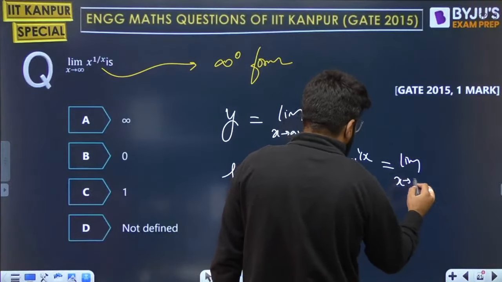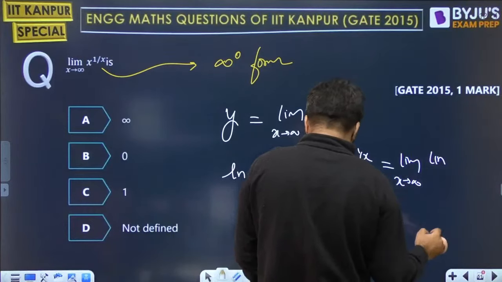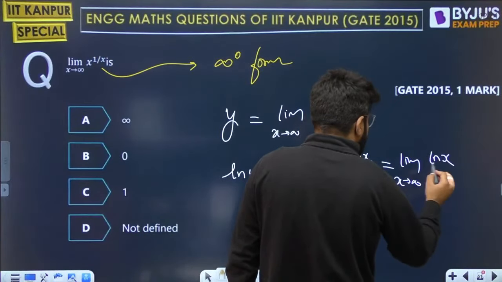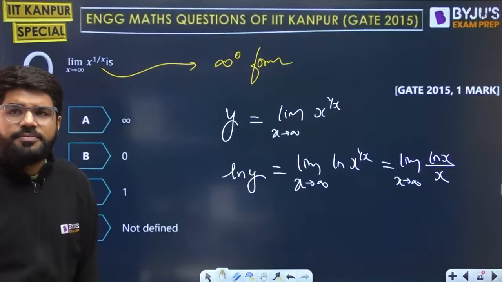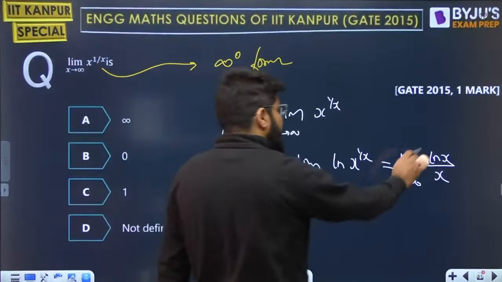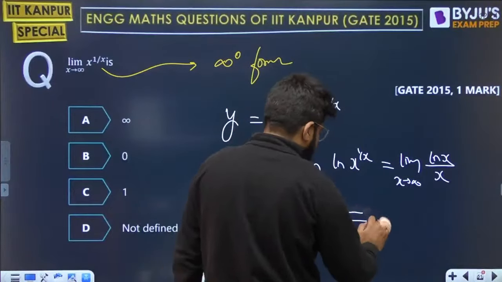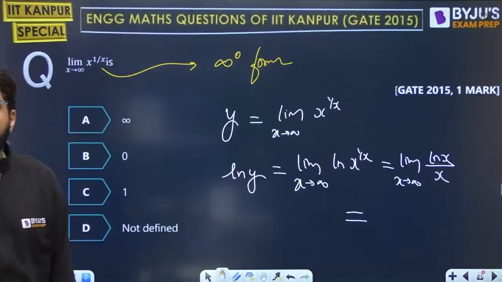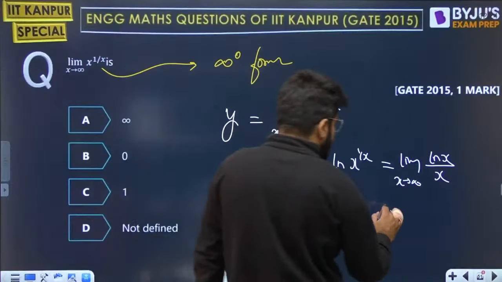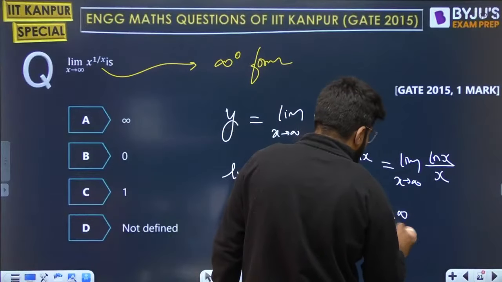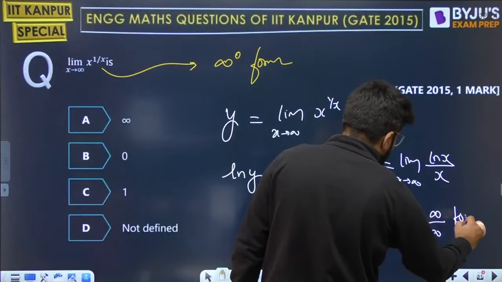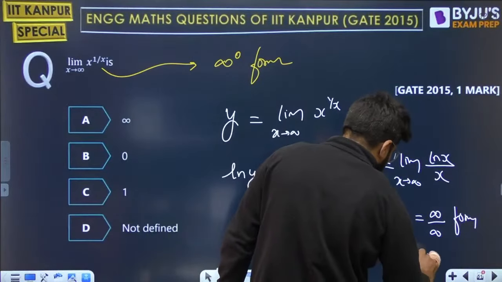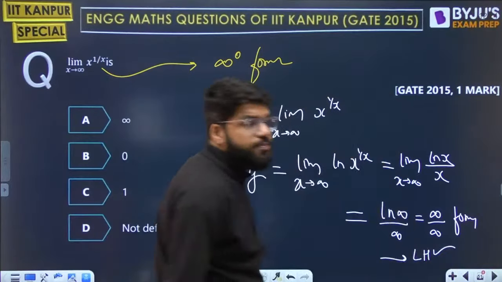So limit of x tending to infinity, log x into 1 by x, that is log x by x. Limit x tending to infinity, log infinity upon infinity. Log infinity also goes to infinity. So this is the infinity by infinity form, and on the infinity by infinity form, you can apply the L'Hospital rule.